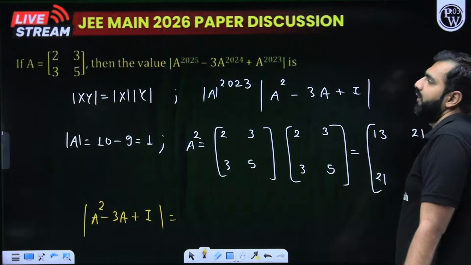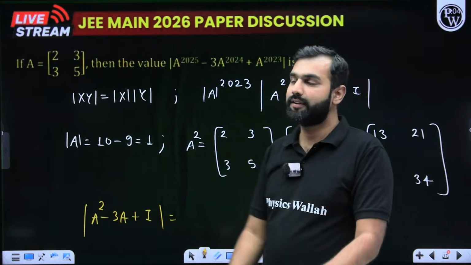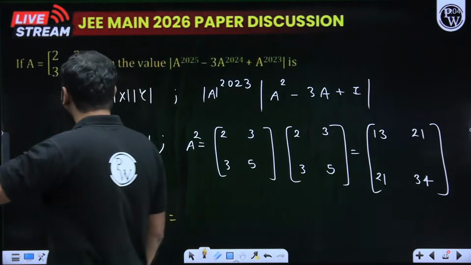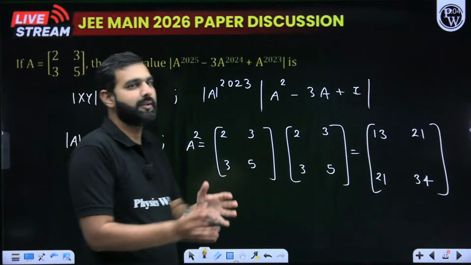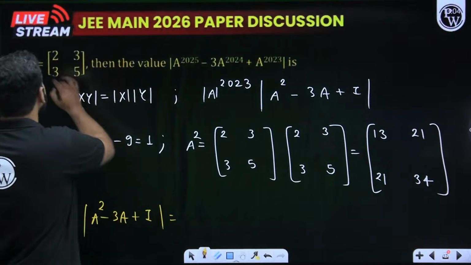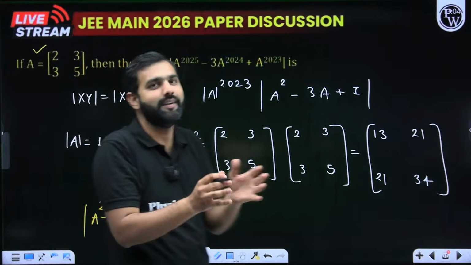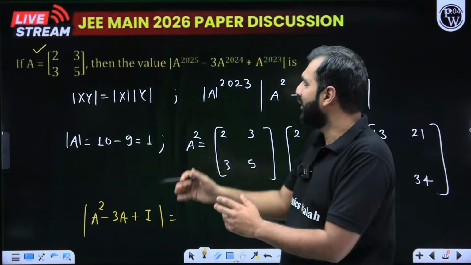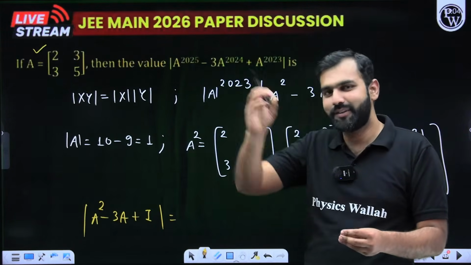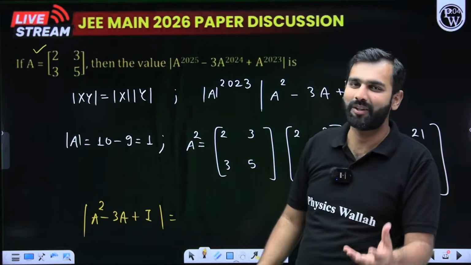Yes, there we have the next question of the day. Again, this is one of those questions which you should have been able to do within seconds. The A category question. A category question means the question which you attempt in the first pass. Look at this. It says there is a matrix A, a 2 by 2 matrix. I don't know why JEE is simplifying matrices and determinants by introducing 2 by 2 matrices only. Now, the moment I say it, they will start giving you 3 by 3 matrices.